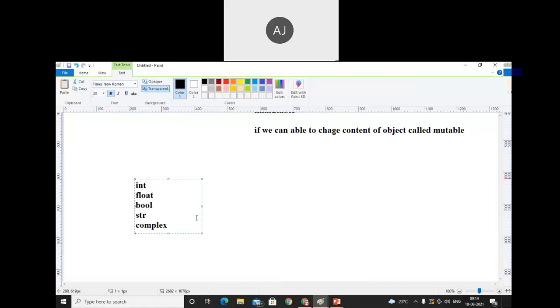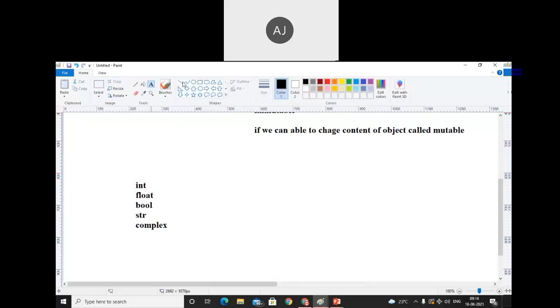So make a note of that. All these fundamental data types are immutable. Making one statement, all fundamental data types are immutable. I will prove that.